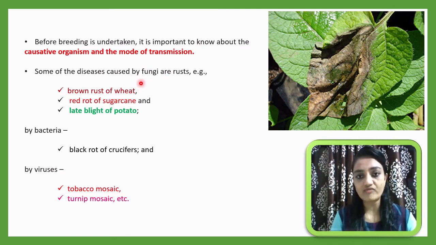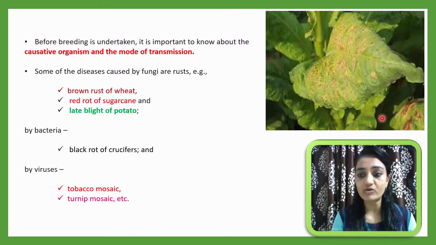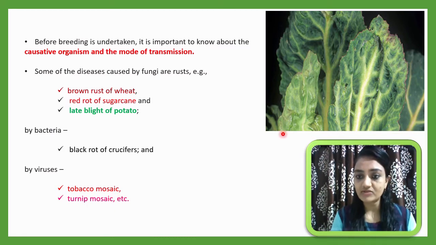So we must know which type of causative agent is responsible for causing disease in that particular plant species. Then some bacteria also cause disease, such as black rot of crucifers, which you can see here. Some diseases may be caused by viruses. Here you can see the tobacco mosaic virus causing tobacco mosaic disease in tobacco plants. Next you can see turnip mosaic, a disease caused in the turnip plant.